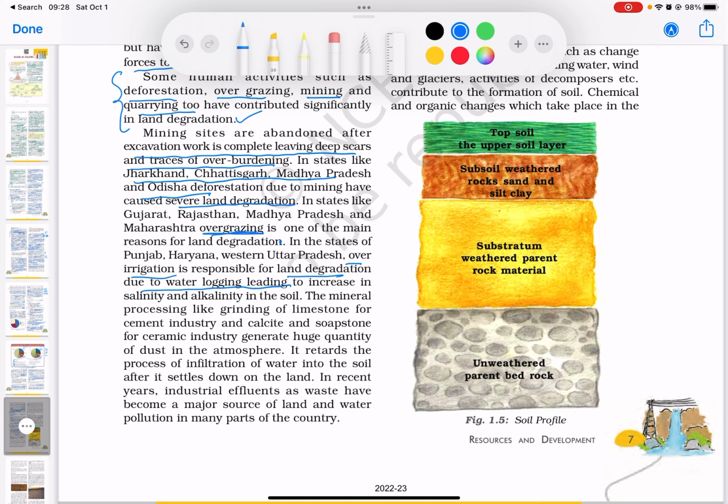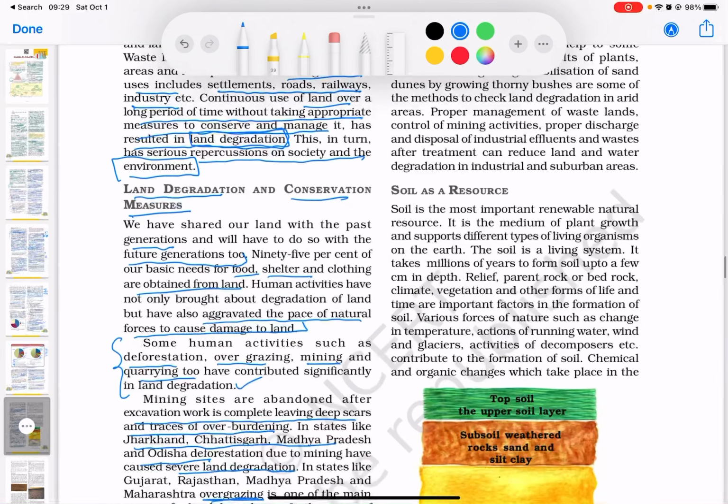The mineral processing like grinding of the limestone for cement industry and calcite and soapstone for ceramic industry generate a huge quantity of dust in the atmosphere. It retards the process of infiltration of water into the soil after it settles down on the land. In recent years, industrial effluents as waste have become a major source of land and water pollution in many parts of the country.